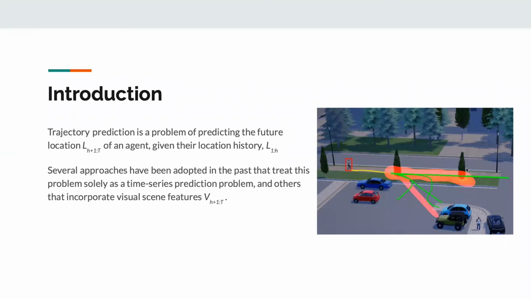Now that we've seen from that short animation how our various approaches perform against the task of trajectory prediction, let us define the problem more concretely. Trajectory prediction involves predicting the future locations of an agent, such as a person or vehicle, given their location history. Several approaches have been adopted in the past, some of which treat this as a pure sequence prediction problem, while others also incorporate visual features from the video frames.